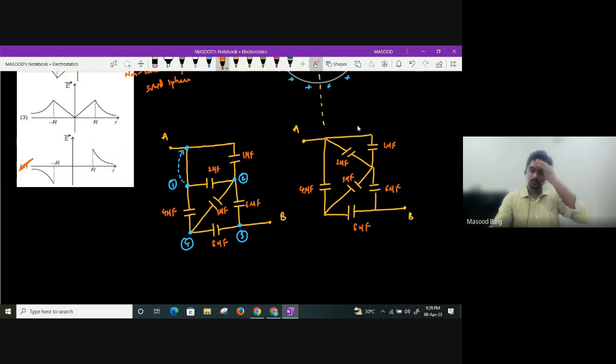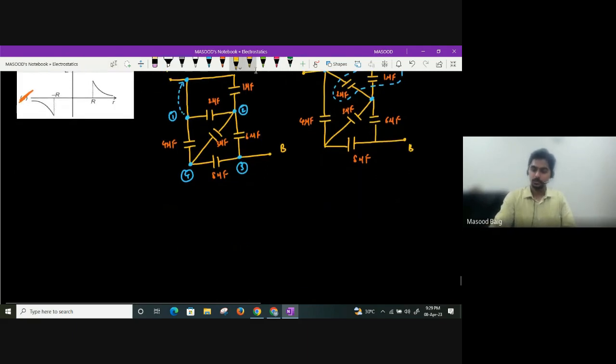Okay. So 2 and these two guys, will they be in parallel? They both are connected between two same points. So 1 and 2 microfarad will be in parallel. So I can now replace this circuit in this manner, guys.